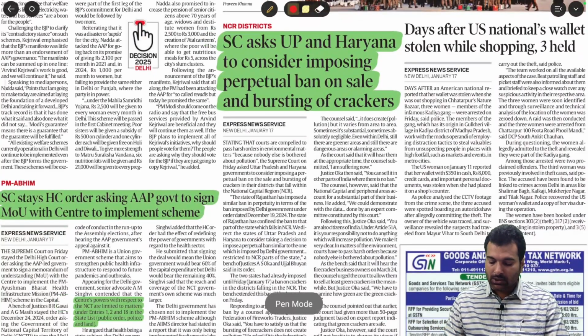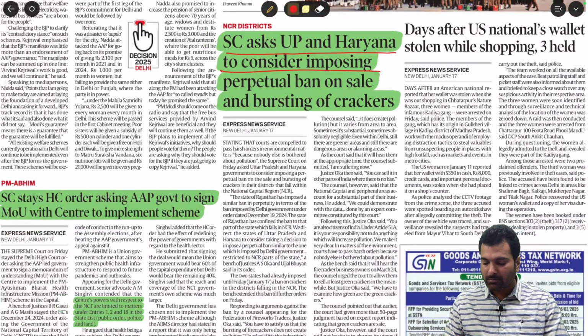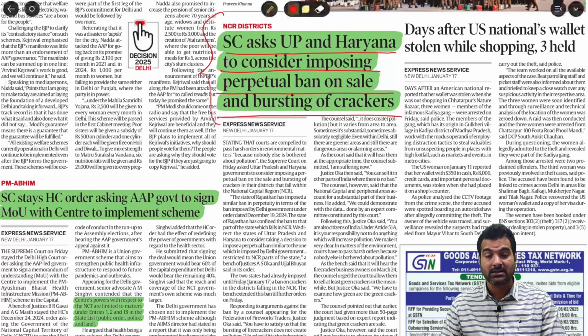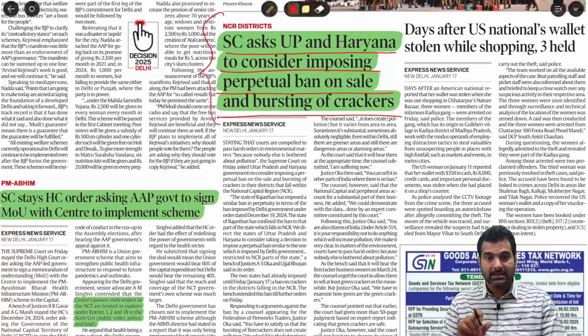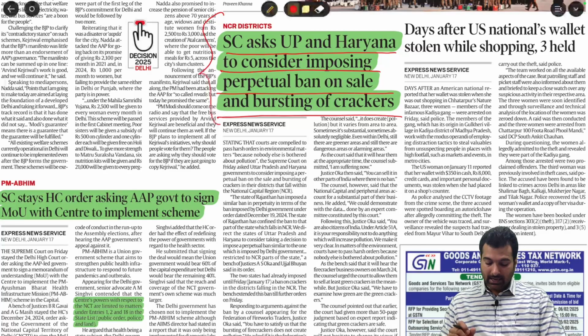See this one. Supreme Court asks UP and Haryana to consider imposing a perpetual ban on sale and bursting of crackers. This is especially with respect to reducing pollution in Delhi. Okay, so I feel in this context you should understand this.